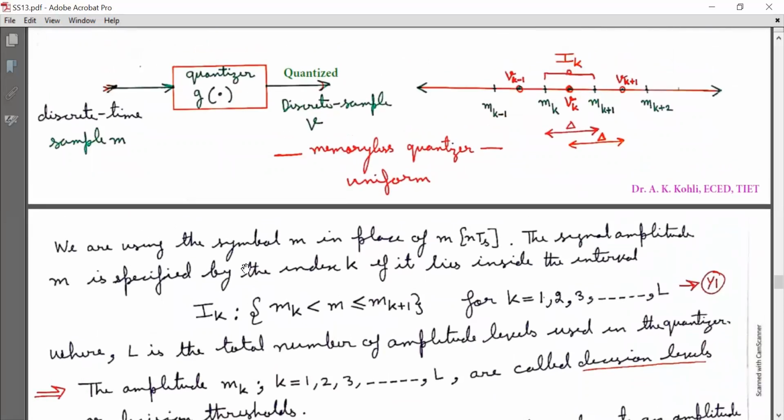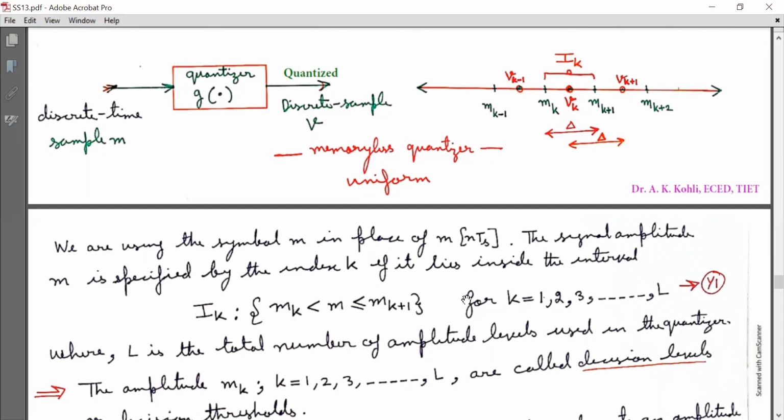Now, we are using the symbol m in place of m[n]Ts. The signal amplitude m is specified by the index k if it lies inside the interval Ik, such that the interval Ik has the range, that is m lying in the range from mk to mk+1 for k = 1, 2, 3 to L.